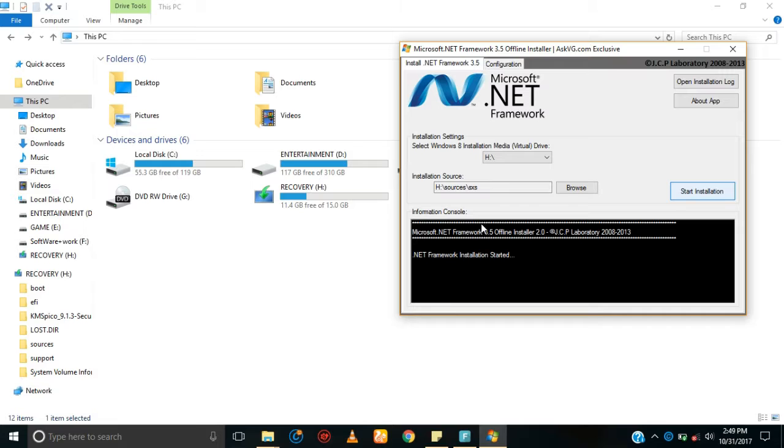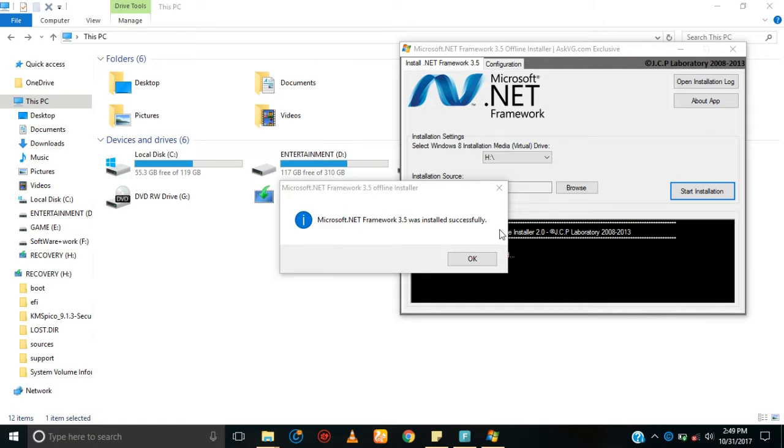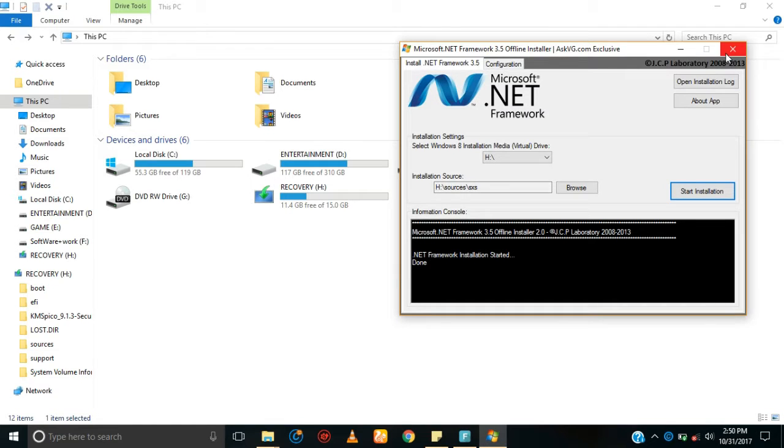After that it will install the necessary .NET Framework software. Yeah, congratulations, your Microsoft .NET Framework 3.5 has been successfully installed. Click OK.